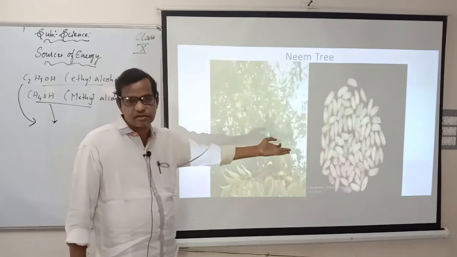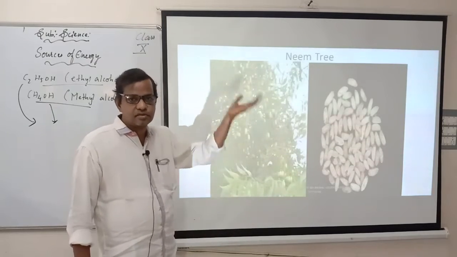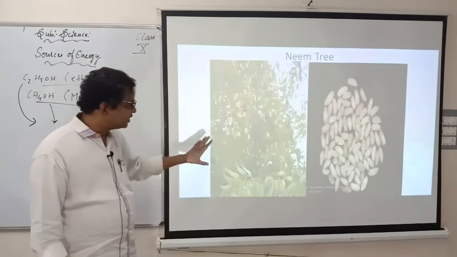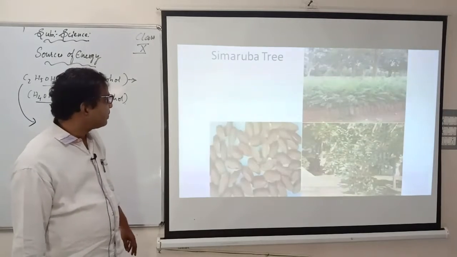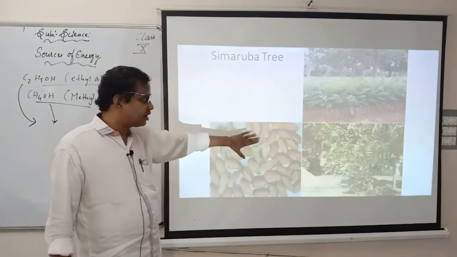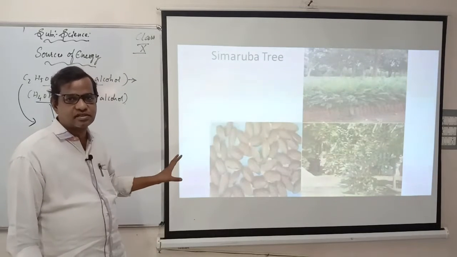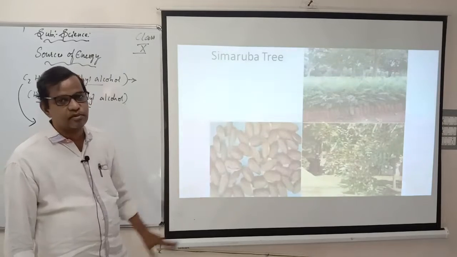From that seeds also you can produce energy, that is fuel also. But compared to those two, Honge pinnata that I told, Honge and the Jatropha, these are very low, but they are very useful to us. Simaruba tree, this is one of the plants which is used to prepare the alternate sources of energy that I told you, that is bioenergy. From these plants we can do that also.